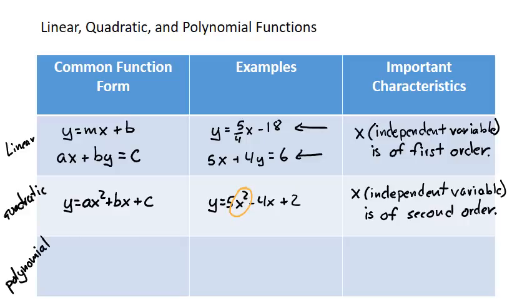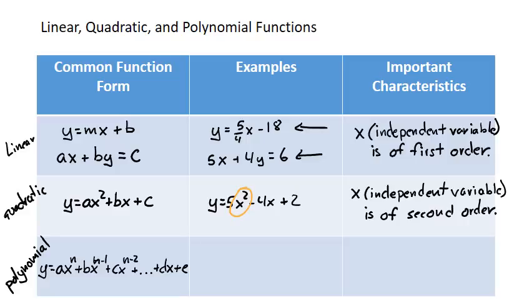And lastly, the polynomial. Now this form is going to look a little complex, but it shouldn't be too hard to understand. The common function form of a polynomial is y equals ax to the n plus bx to the n minus 1 plus cx to the n minus 2 plus, and so on, plus dx plus e. Now that looks crazy and awkward, and what in the world is going on?